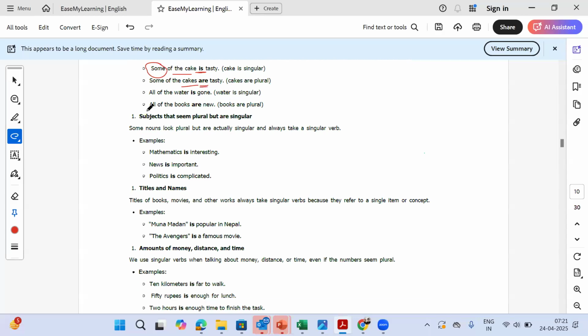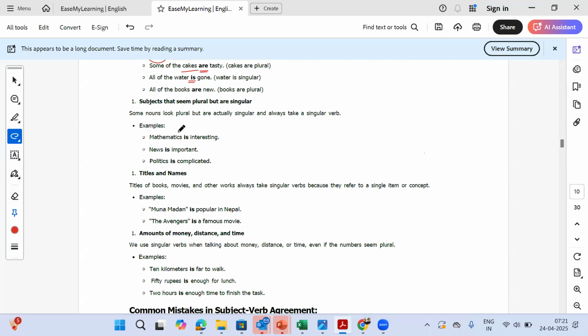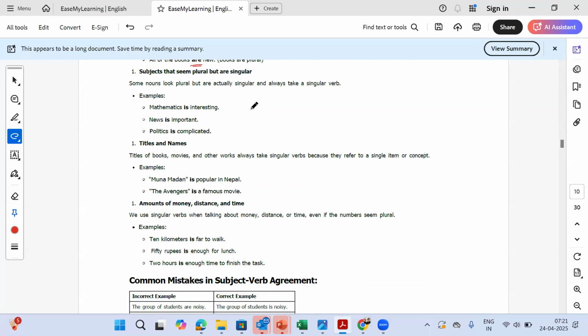The questions, as you can see, will be to use the correct form of the verb as per the subject. So now, all of the water is gone. If somebody's house is flooded and the water goes, we are talking about water as one unit. That's why it's is. All of the books are new. We are talking about multiple books, so we use are. Okay.